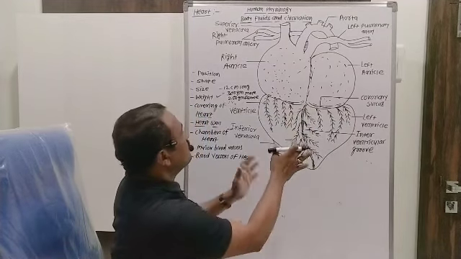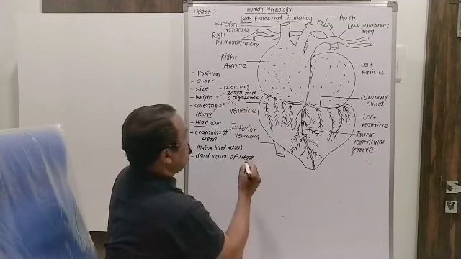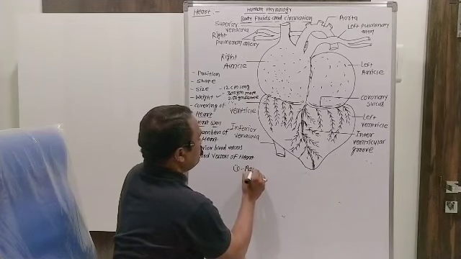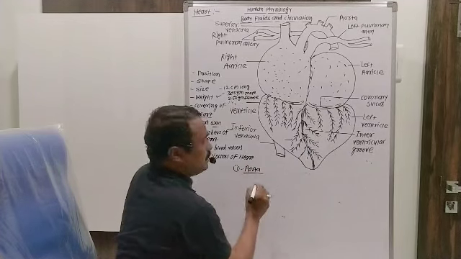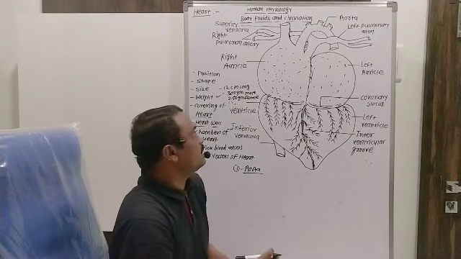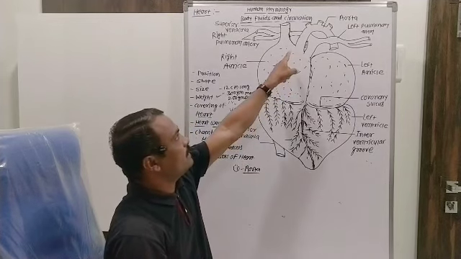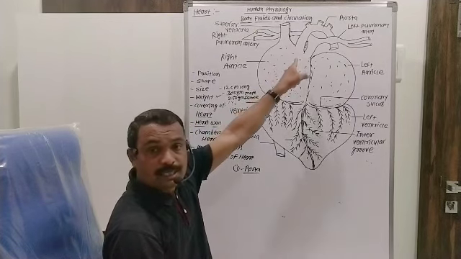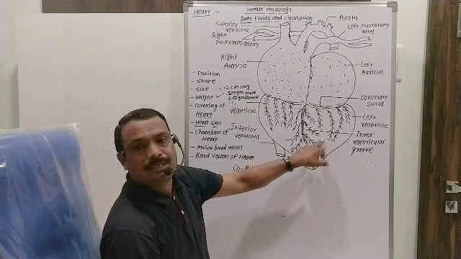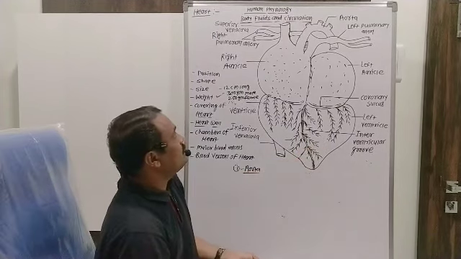Then this heart is connected with different types of major blood vessels. First of all we study the first blood vessel, that is the aorta. It is the greatest artery, the largest artery present in the blood vascular system attached with the heart. Aorta is a major or greatest blood vessel. It carries oxygenated blood from the left ventricle to each and every part present in the body.